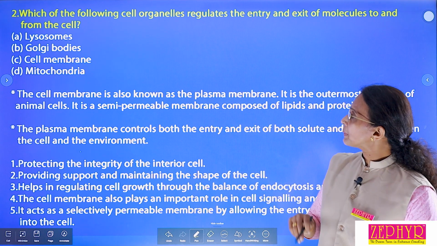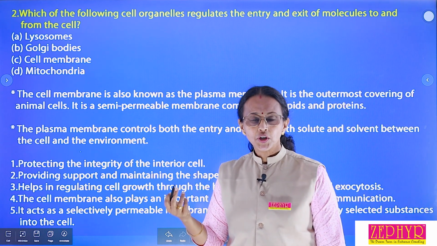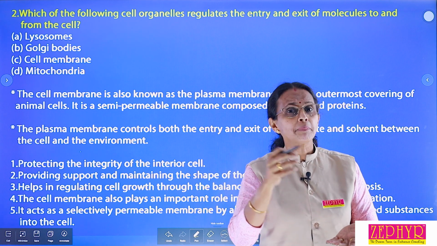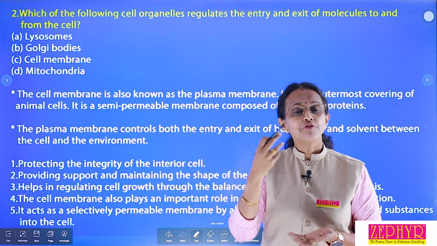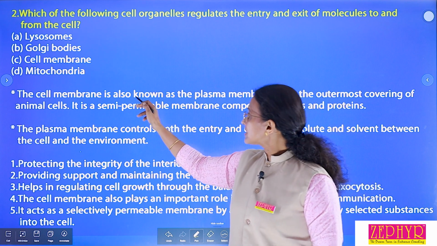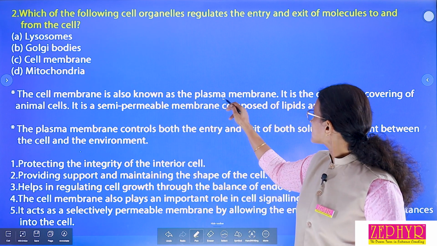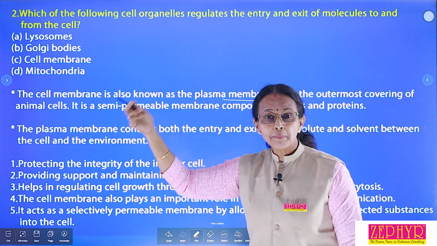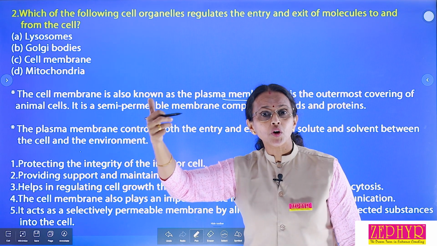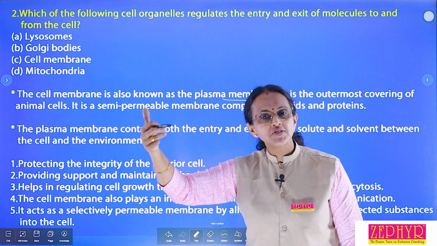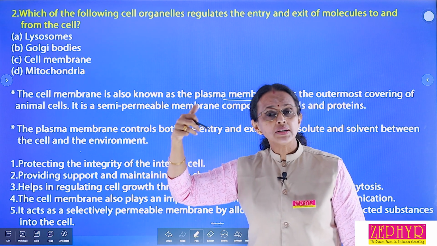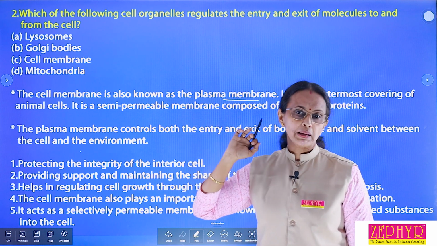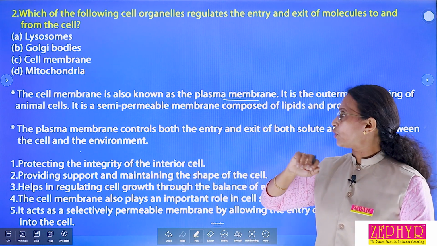Then what about the cell membrane? You know that the cell membrane is the outer boundary of the cell. It is present in both plant and animal cells. What is the function of the cell membrane? Look, the cell membrane is also called the plasma membrane. It is the outermost covering of the animal cell. But in the plant cell, the outermost covering is what? Cell wall, which is made up of cellulose. Algal cells are also plants, so there it also has a cell wall, not a cell membrane.